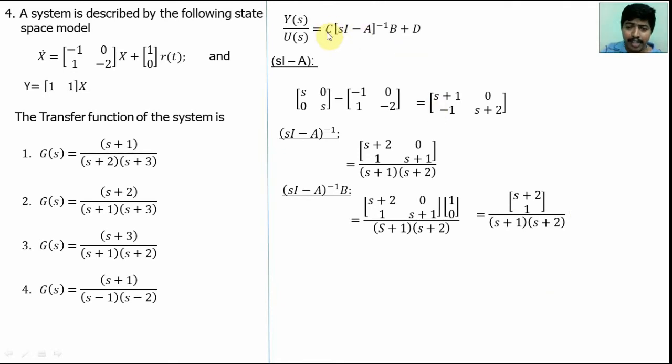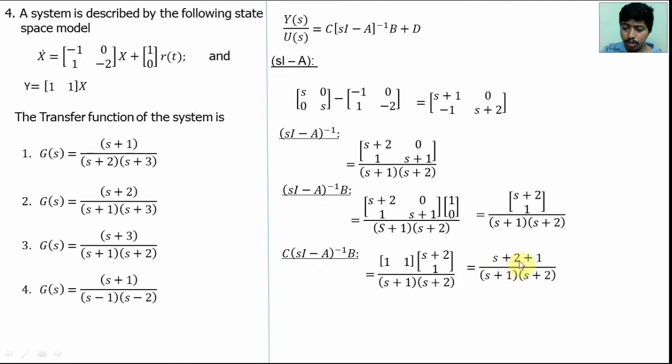Now find C into (sI minus A) inverse into B. Multiply these answers with the C matrix, [1 1]. So we will get 1 into S plus 2 plus 1 into 1, that is S plus 2 plus 1, divided by S plus 1 into S plus 2. So we will get S plus 3 by S plus 1 and S plus 2. So option 3 is correct. This is the conversion of state space into transfer function.